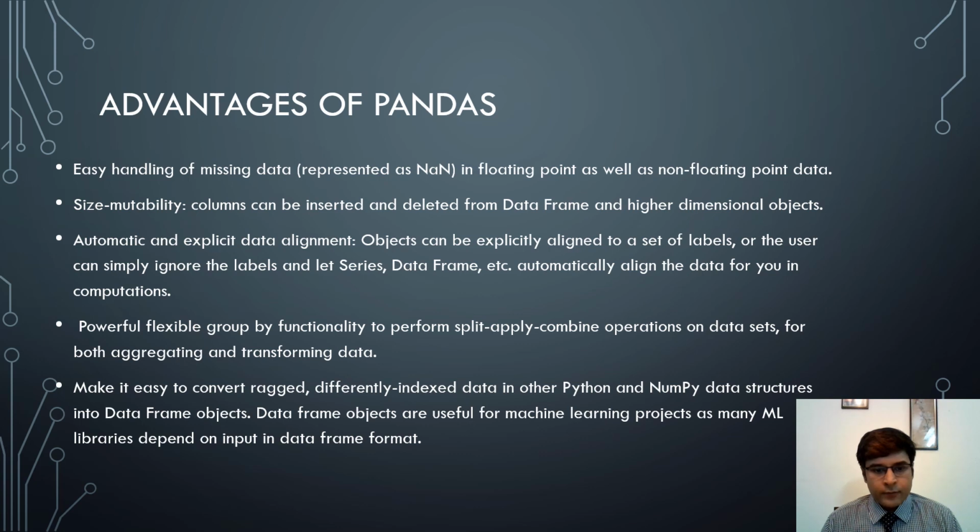Next is powerful flexible group by functionality to perform split, apply, combine operations on data sets for both aggregating and transforming data. So this implies that the group by operations that I'll discuss in the coming slides will have the powerful split, apply, combine operations that can be done on data sets for both aggregating and transforming data.